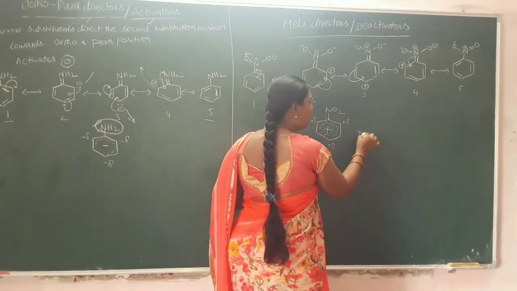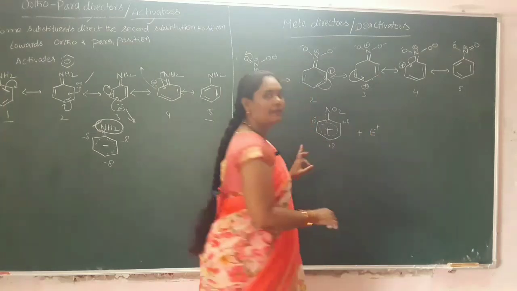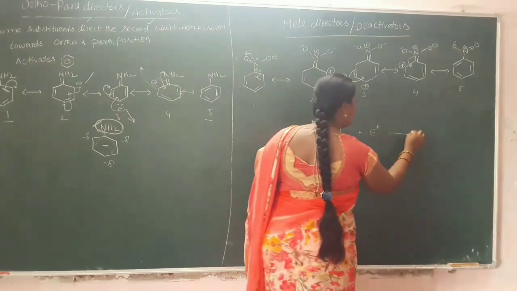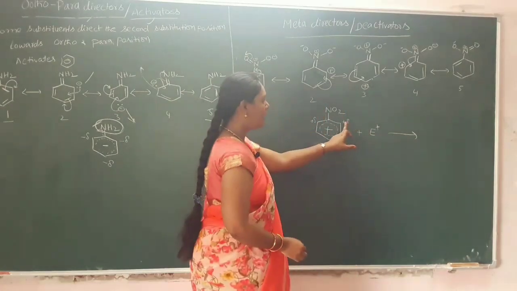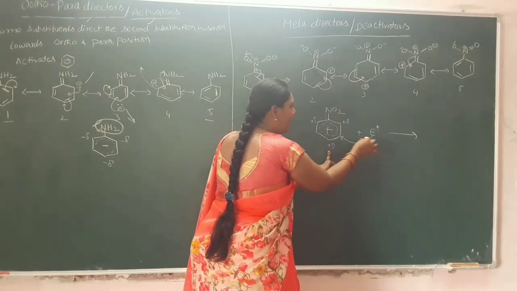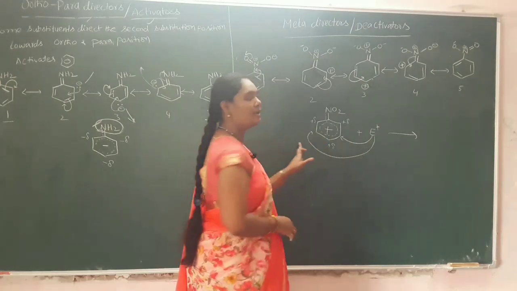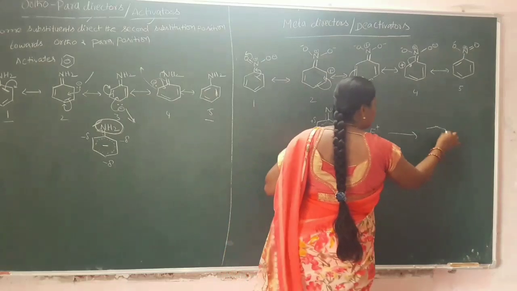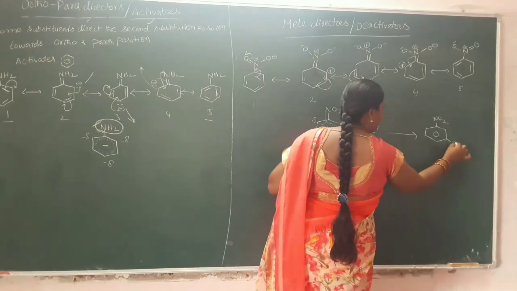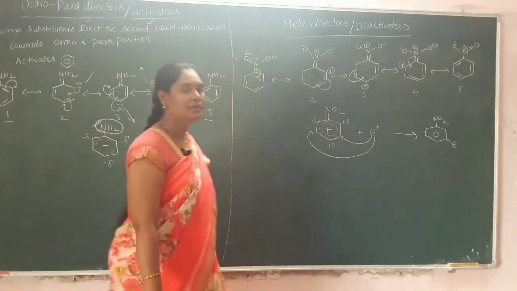Whenever an electrophile reacts, this group means what will happen? It cannot react with the ortho and para positions. Thereby this electrophile will attack at the meta position only. Thereby it gives the meta substituted product, NO2 and electrophile. This is the meta substituted product.